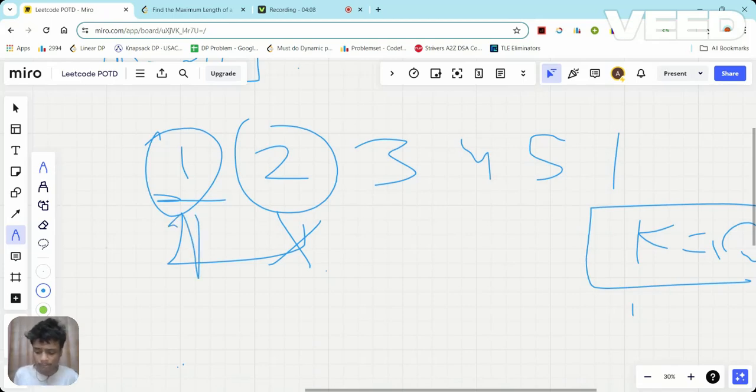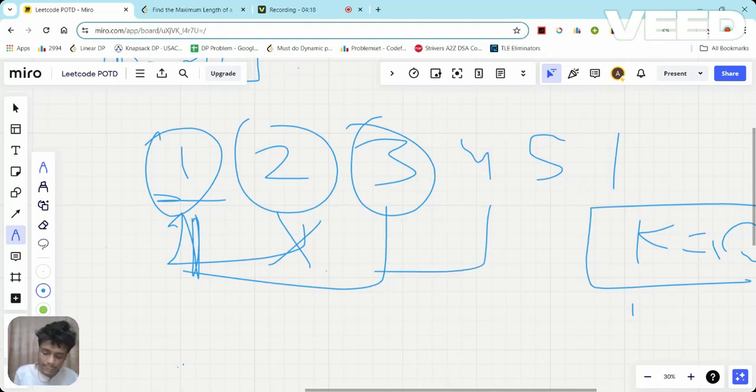Now I have previously picked 1. I will check the same for 3: if 3 is equal to 1 or not. In that case, it isn't equal, so there is no chance that I can pick 3. Similarly, I will check for 4. Similarly, I will check for 5. Now, can I pick 1? Yes. Why? Because the previously picked element was 1, and now I am going to pick 1.